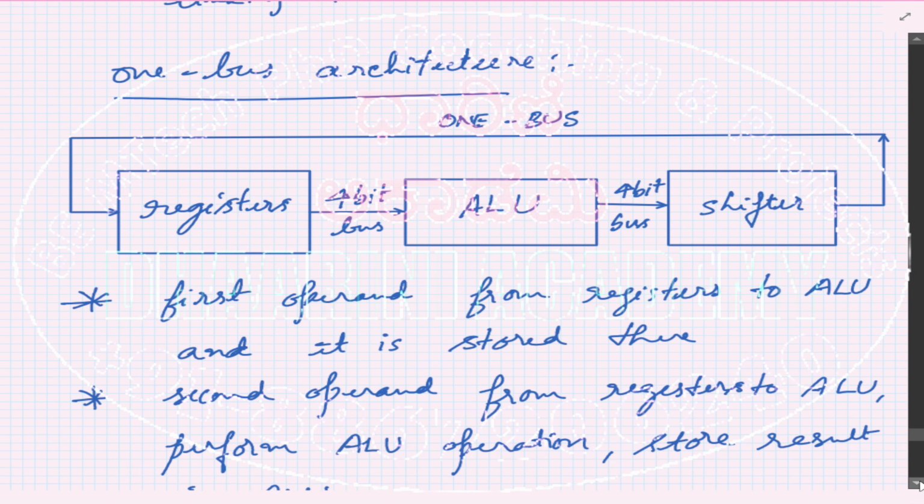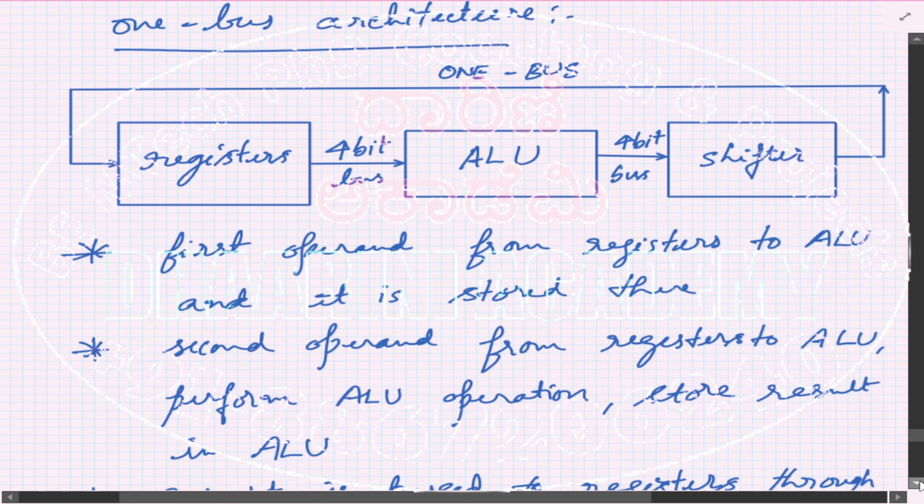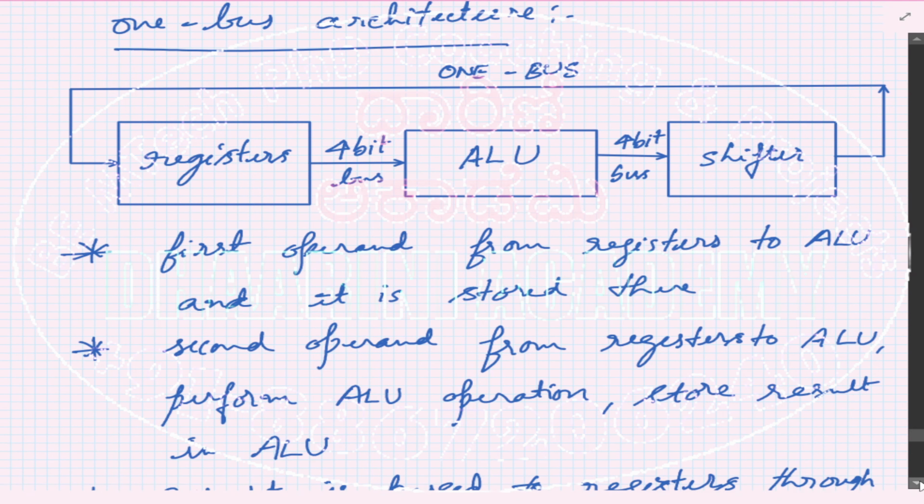All right, the first bus architecture is called single bus or one bus architecture. Again, here we are showing a simple block diagram, showing only three components. There are some registers, ALU followed by a shifter. You see that a single bus is connected from end to end, which carries the data. Registers to ALU, ALU to shifter, and shifter back to this. This whole thing will be a single bus.